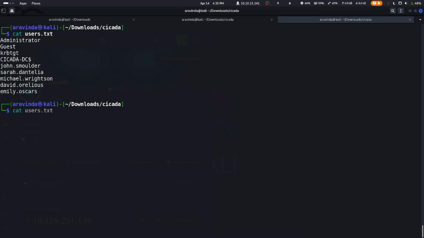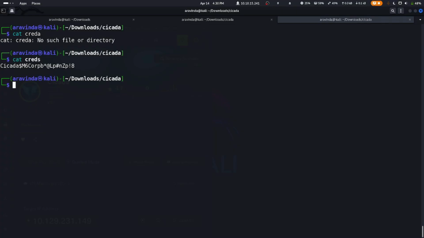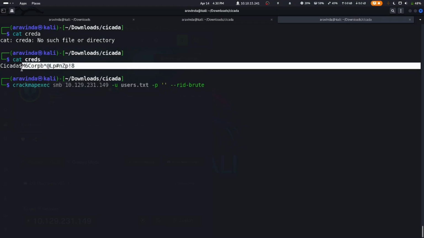Now we do CrackMapExec, and so we do cat creds, right? You can type cat creds, and we do CrackMapExec, and we try to do a password spray on all the users and find out whichever particular user this password is correct for.